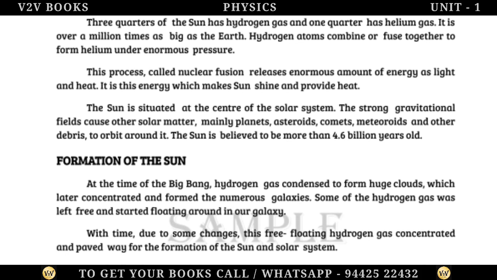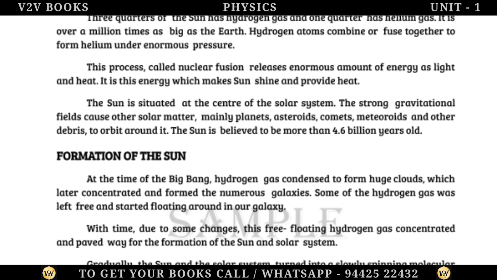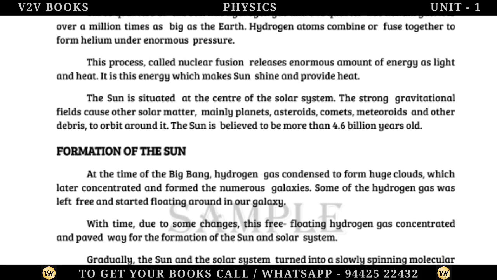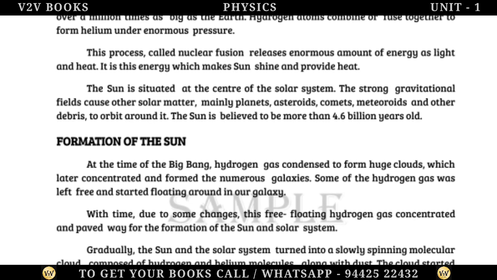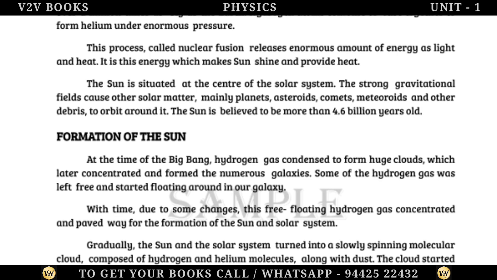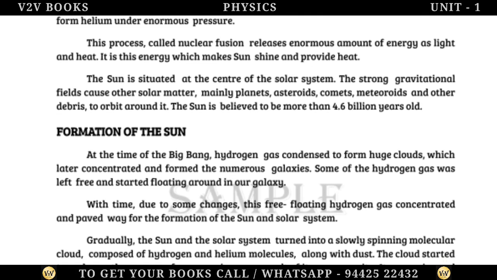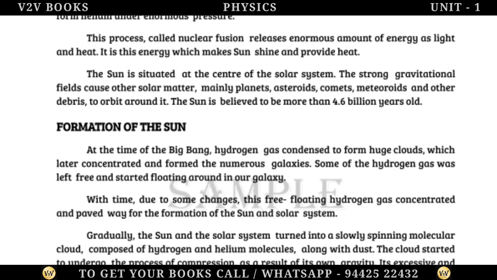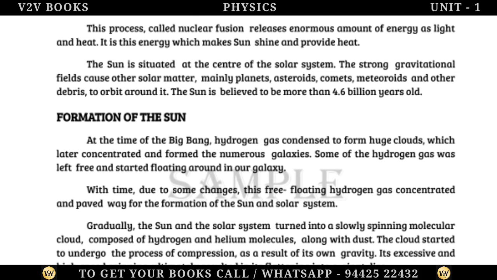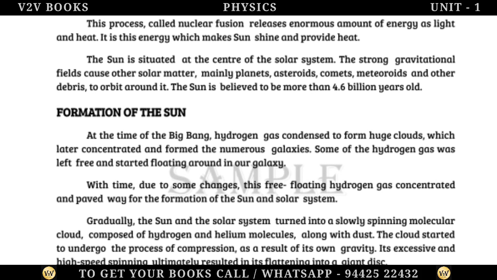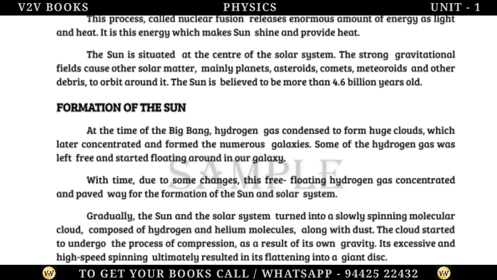The Sun is situated at the center of the solar system. The strong gravitational field causes other solar matter, mainly planets, asteroids, comets, meteoroids and other debris, to orbit around it. The Sun is believed to be more than 4.6 billion years old. Formation of the Sun.